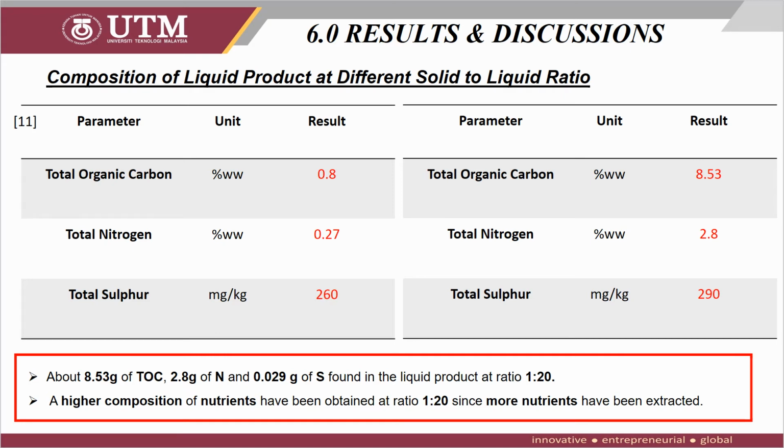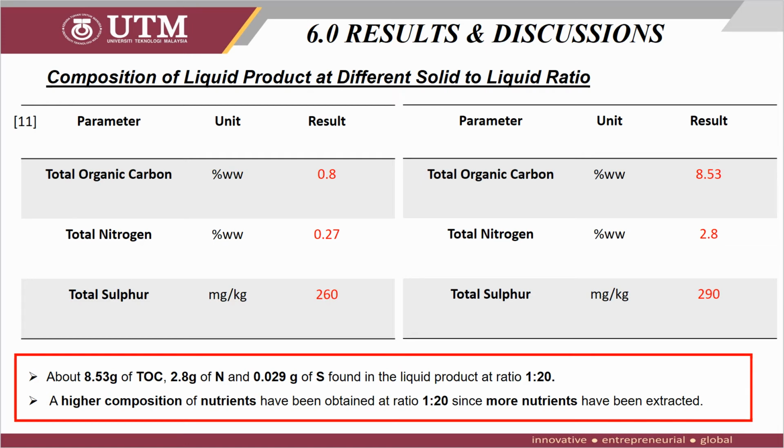About 8.53 gram of TOC, 2.8 gram of N, and 0.029 gram of S were found in the liquid product at ratio 1 to 20, which is higher compared to ratio of 1 to 40. The presence of TOC, N, and S had proved that the SCW pretreatment has successfully done its extraction process.